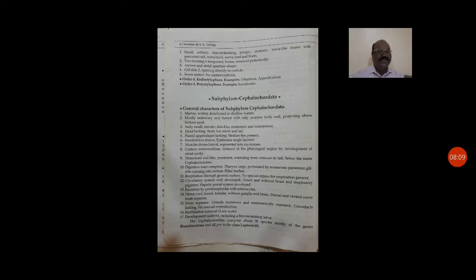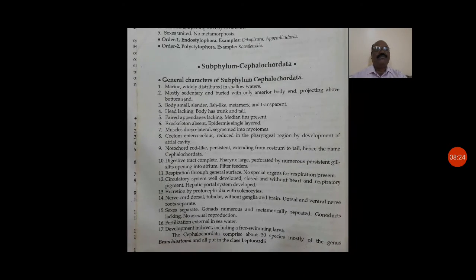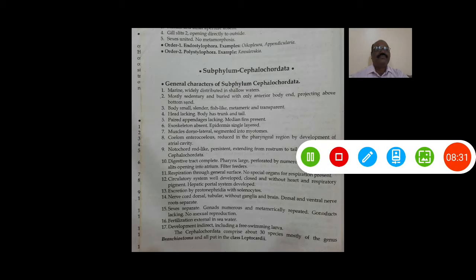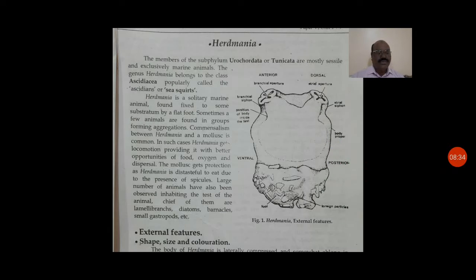So the sperms and ova get outside the body, fertilization is external, and first of all they develop into a small creature-like structure called a larva. Then the larva undergoes metamorphosis and develops into a big structure, the adult. The similarity in both groups is that all these animals are present in seawater. That's why they are called exclusively marine.